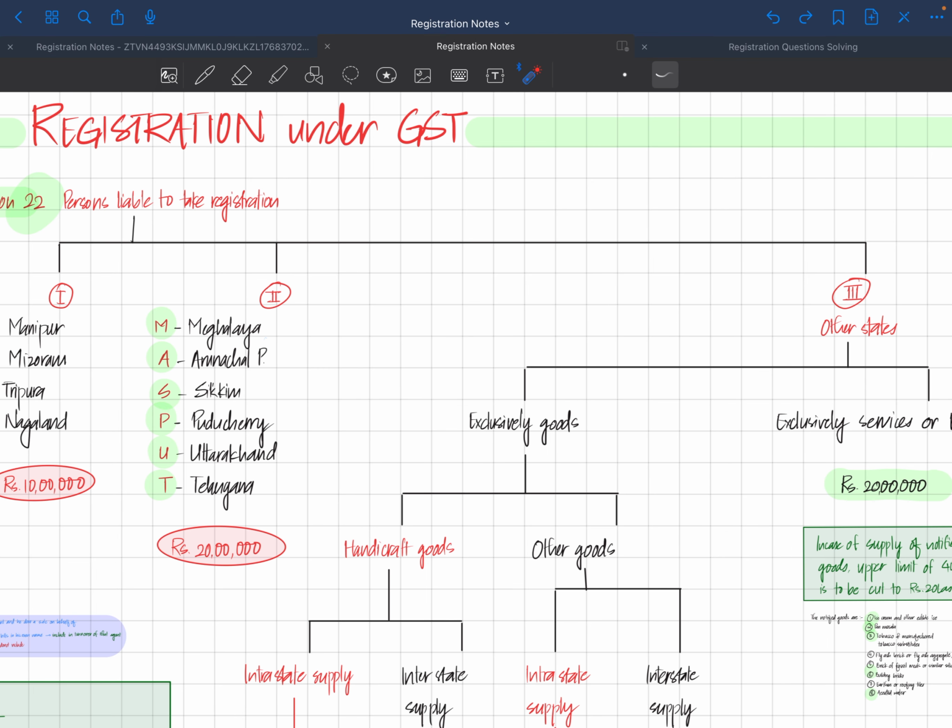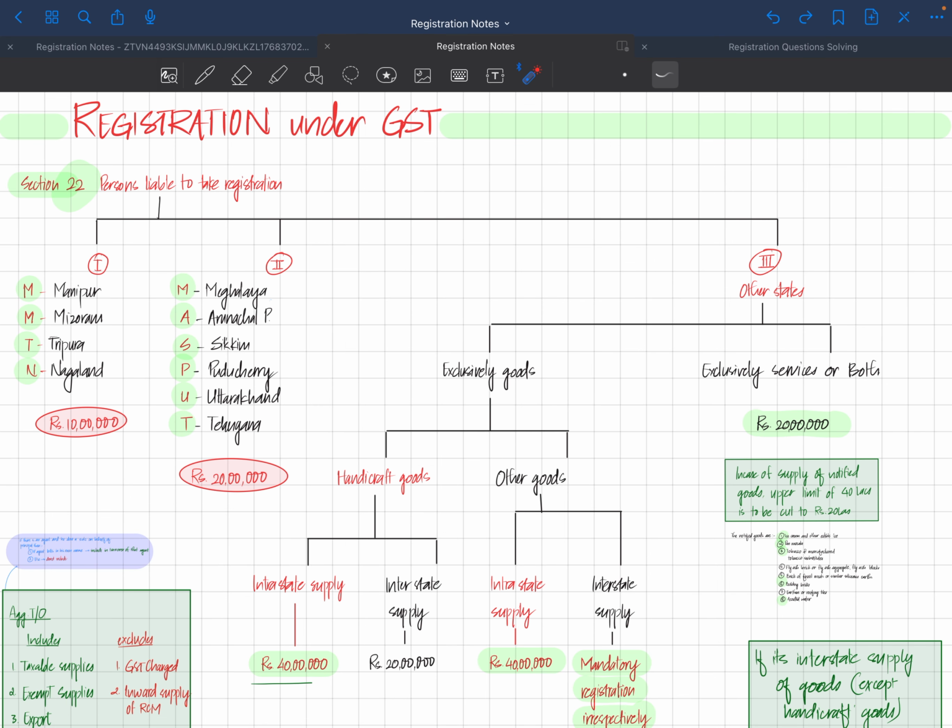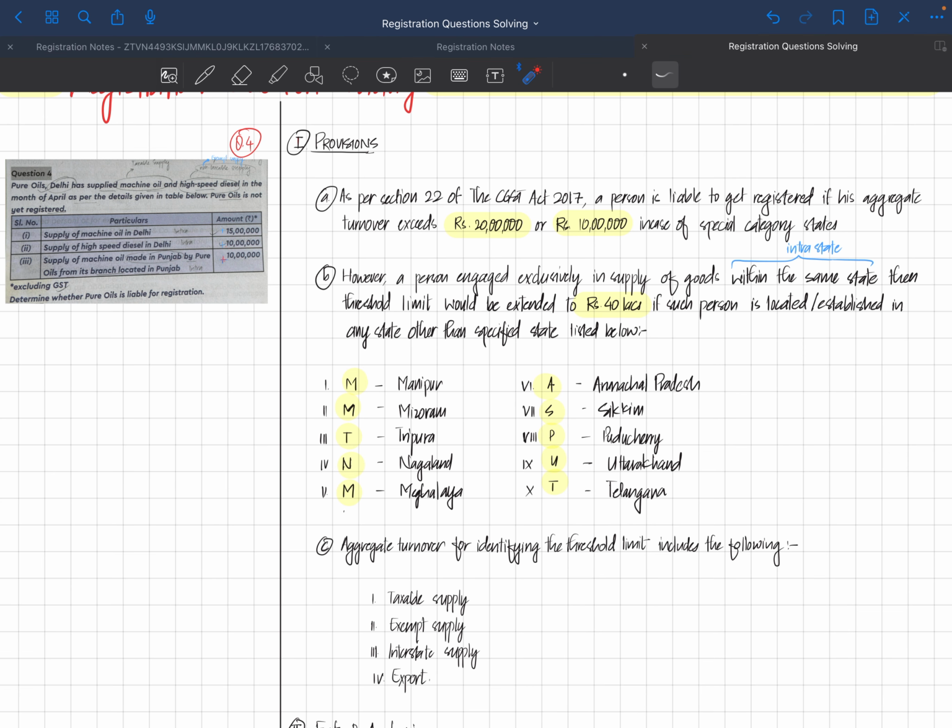We had discussed this section 22 as a flow chart, but we'll not be discussing this as a flow chart. We will be writing the answer based on how it is written in the section.